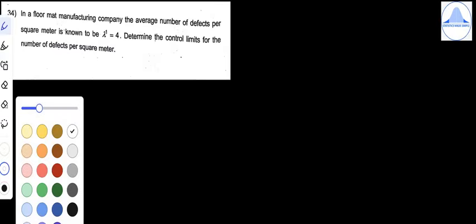The 34th question. In a floor mat manufacturing company, the average number of defects per square meter is known to be lambda dash is equal to 4. Determine the control limits for the number of defects per square meter. So because of the word defects, it is the C chart. So let us start the problem.